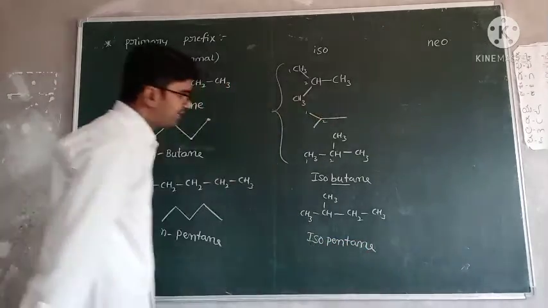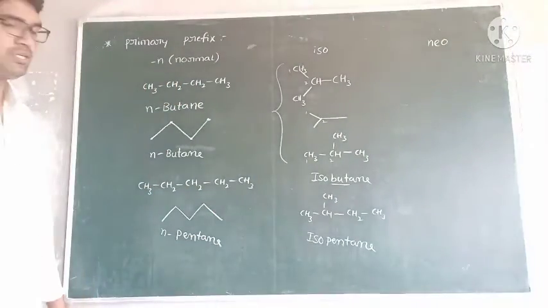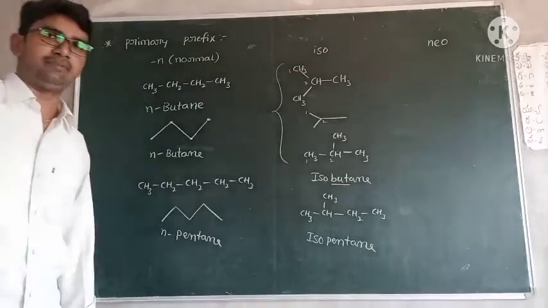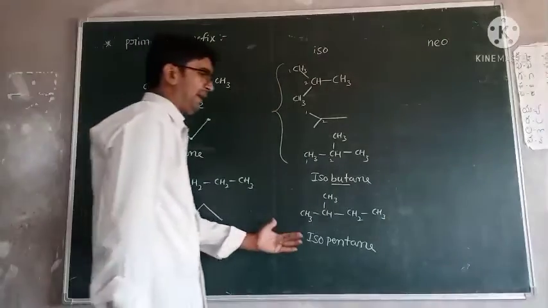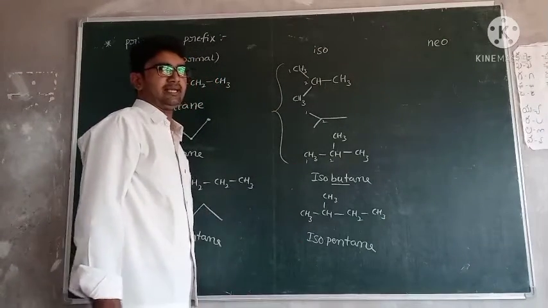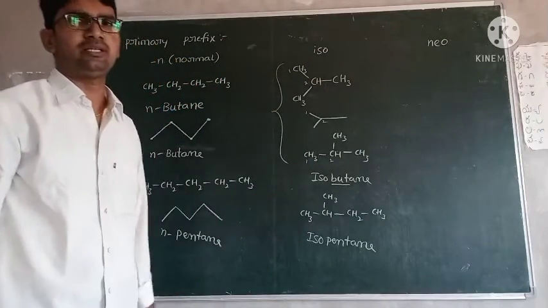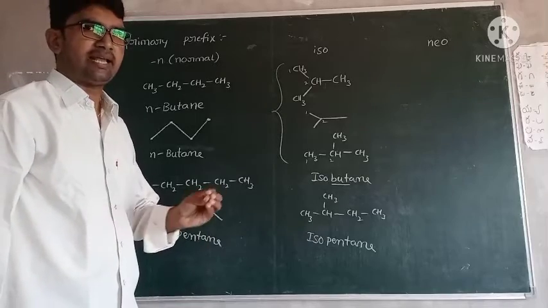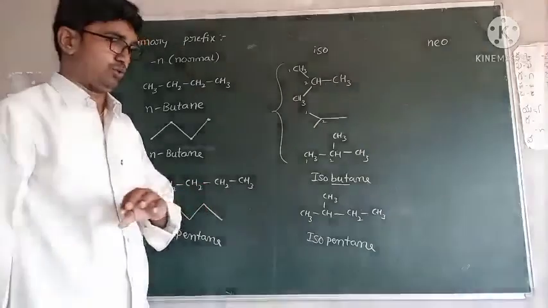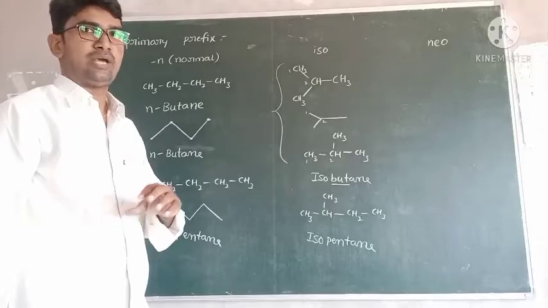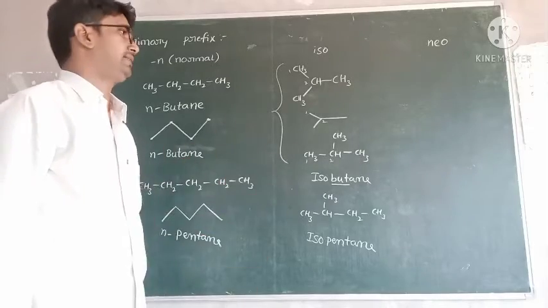Isopentane. For this type of compounds, how can you write the alkyl names? Alkyl type means isopentyl, isobutyl, like that. It means removing only one hydrogen. We use isopentyl, isopropyl, isohexyl, isoheptyl, like that.